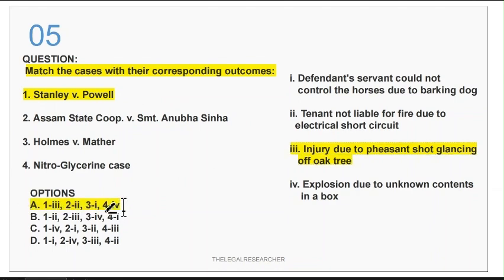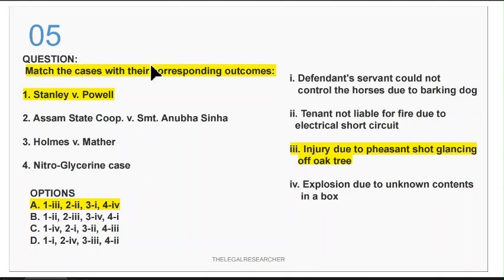But for the purpose of clarification and for the discussion of this video, we will also look at the other things. So second is Assam State Corporation versus Srimati Anubha Sinha. This is related to a tenant not liable for fire due to electric short circuit. This is the outcome of the second case. The third one is Holmes versus Mathur. This is related to the defendant's servant who could not control the horse due to a barking dog. This is the fact of the case. The fourth one is the nitroglycerin case, and this is related to explosion due to unknown contents in a box.